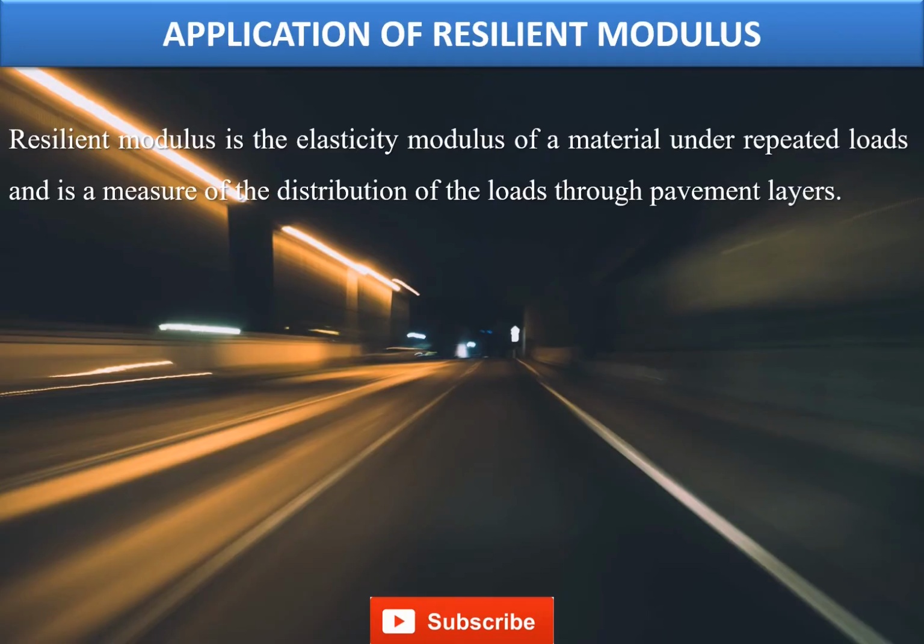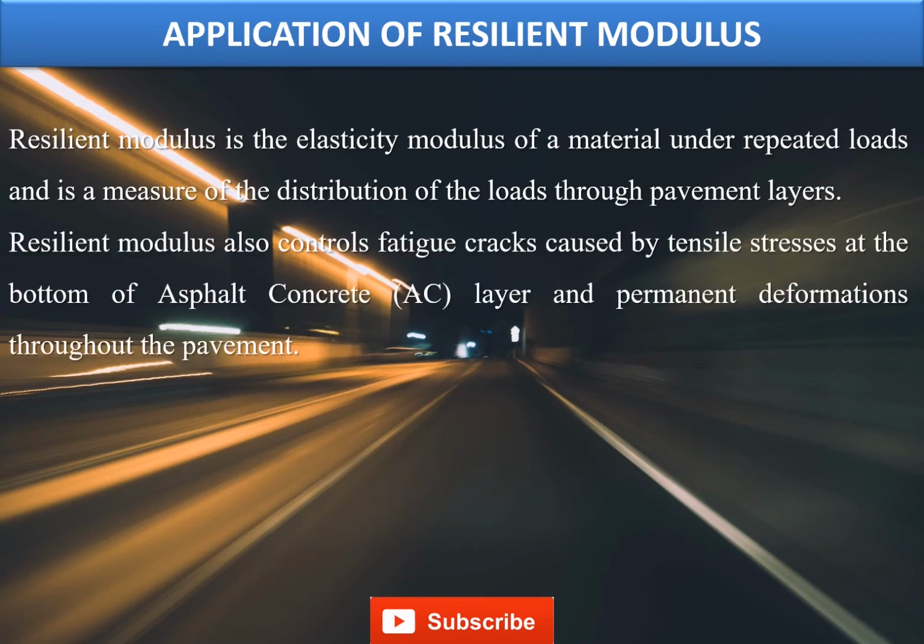Now, talking about the application of the resilient modulus. Resilient modulus is the elasticity modulus of a material under repeated loads and is a measure of distribution of load throughout the pavement layers. Resilient modulus also controls the fatigue cracks caused by the tensile stresses at the bottom of the asphalt concrete layers and the permanent deformation throughout the pavement.